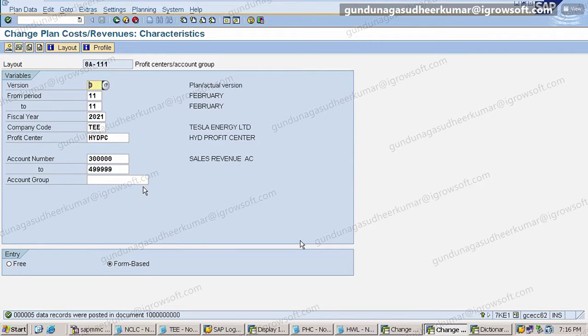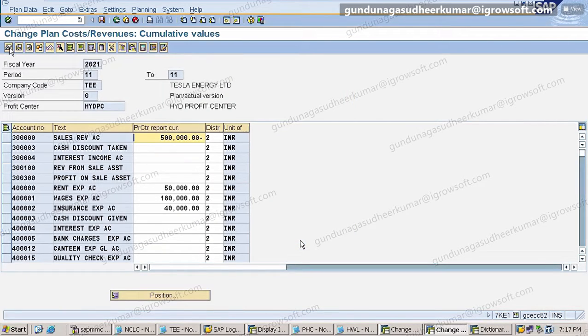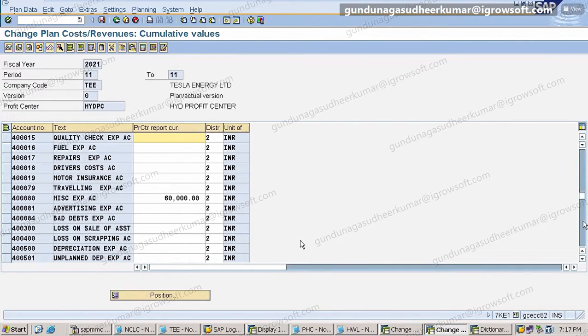So this is just an example. Whatever planning I am doing tomorrow, the same thing I have to post to compare. So if I take more GL accounts into planning now, the same thing will apply for my actuals also. Is that clear? Sir, once you show the overview. Okay, no doubt. So I'm just trying to keep it simple. I have all the accounts. Tomorrow when I have MM integration, I will get the stock accounts also here. So, sir, in my asset side, I will get stock accounts also.